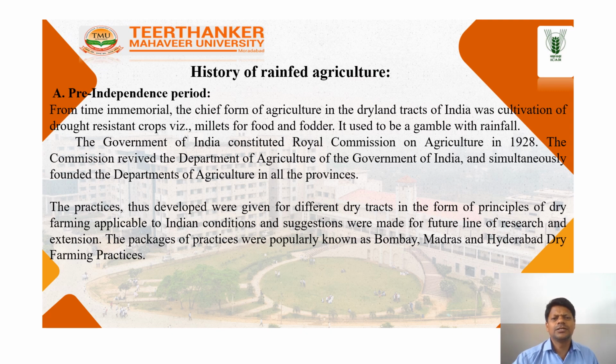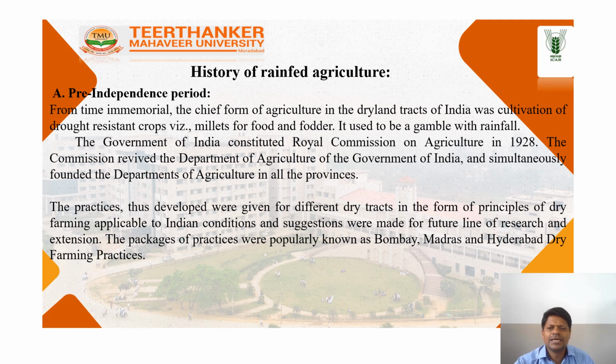Next, history of rainfed agriculture. Pre-independence period: from time immemorial, the chief feature of dryland agriculture in India was cultivation of drought-resistant crops, millets, for food and fodder.